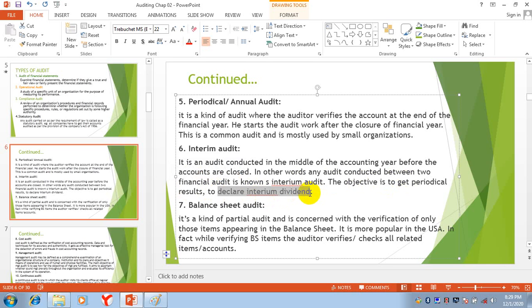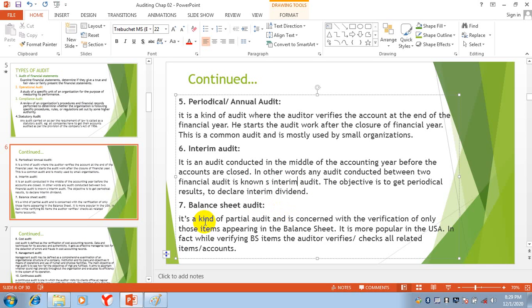What is interim dividend? Basically, this is extra dividend that the company announces. Once they have announced dividend, but now the performance of the company is good, so now they are announcing extra dividends.